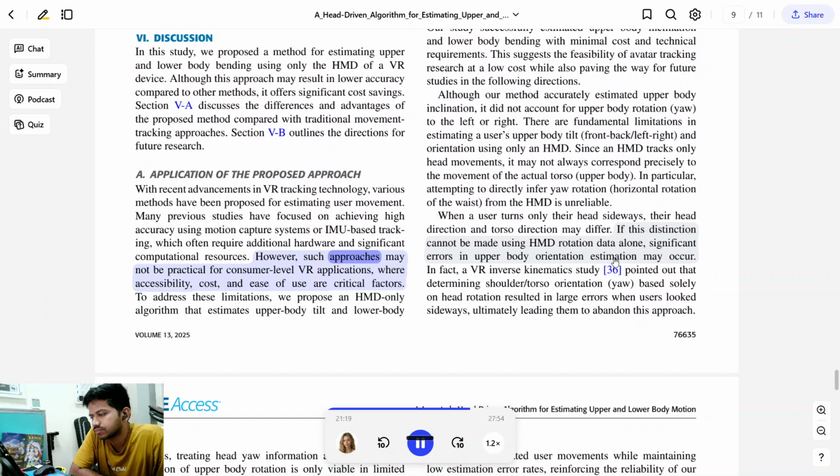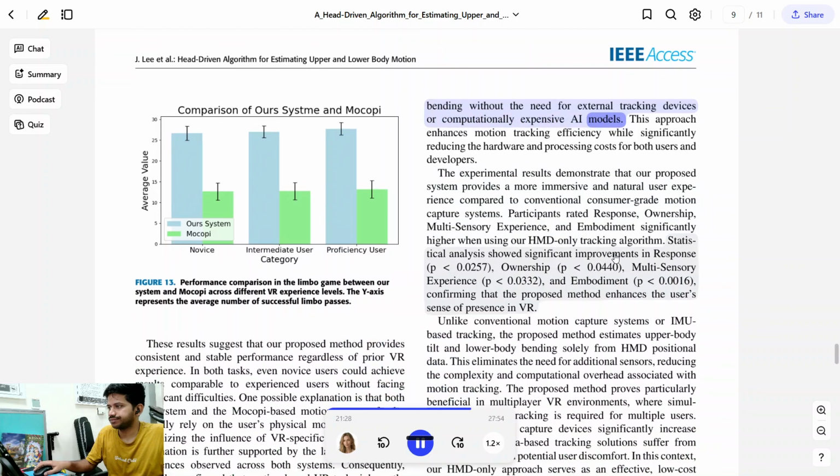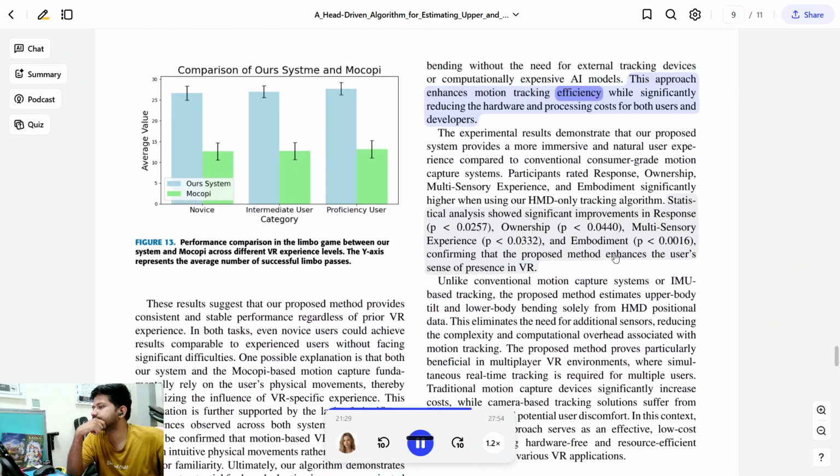However, such approaches may not be practical for consumer-level VR applications, where accessibility, cost, and ease of use are critical factors. To address these limitations, we propose an HMD-only algorithm that estimates upper body tilt and lower body bending without the need for external tracking devices or computationally expensive AI models. This approach enhances motion tracking efficiency while significantly reducing the hardware and processing costs for both users and developers.